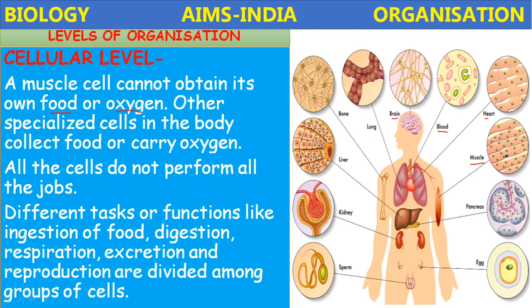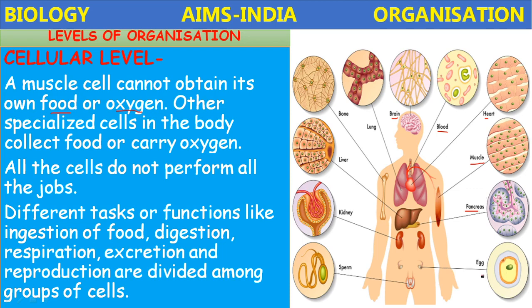The structure is different compared to heart muscles. Then an organ like the pancreas. The pancreatic cells are different. They are secretory in function. Some digestive juices and hormones are produced by the pancreatic cells.